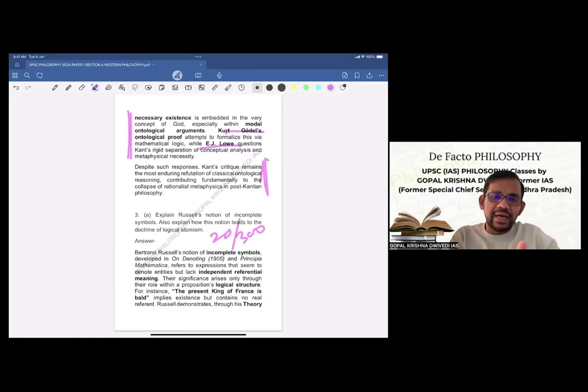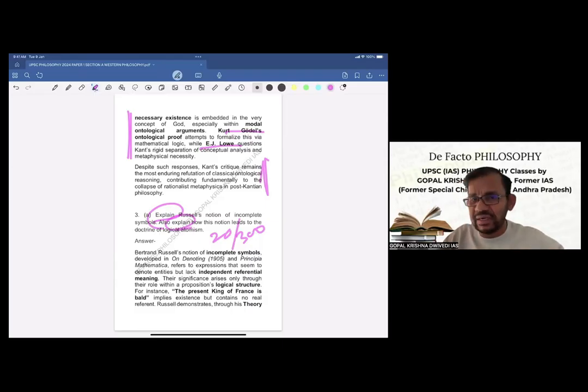Now, as you know, the question clearly has two parts. First, we have to explain the notion of incomplete symbols. And second, how this notion leads to the doctrine of logical atomism. Since the directive here is explain, we can spend a few lines or sentences on critical analysis or evaluation, but definitely 2-3 sentences can be there.